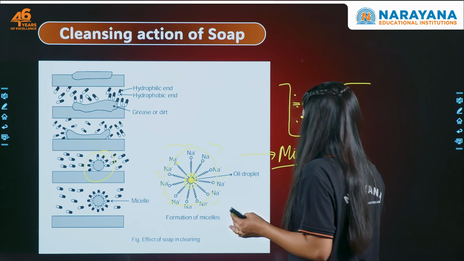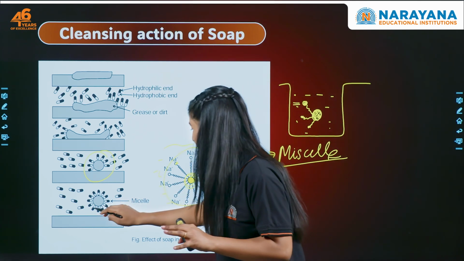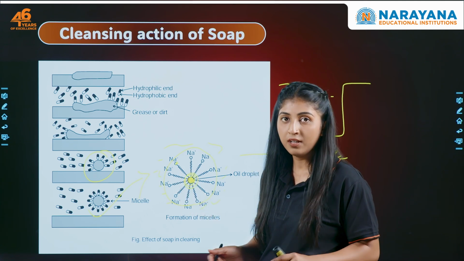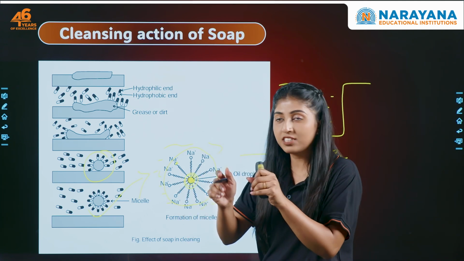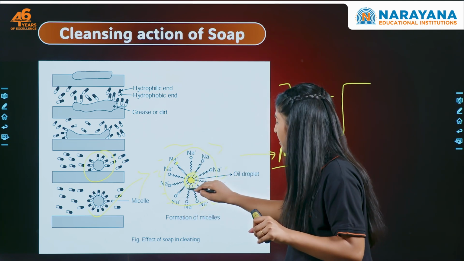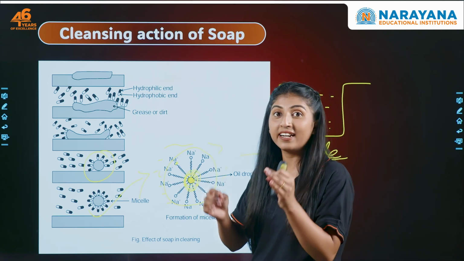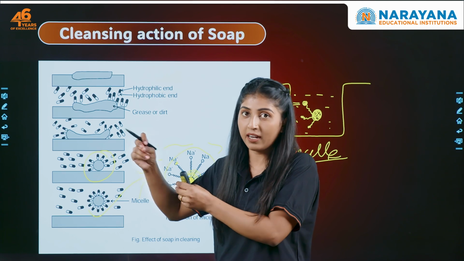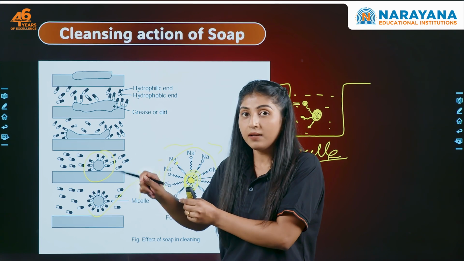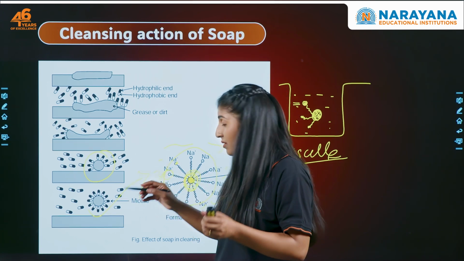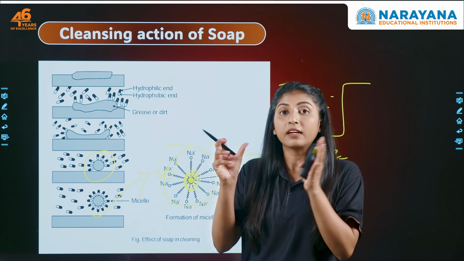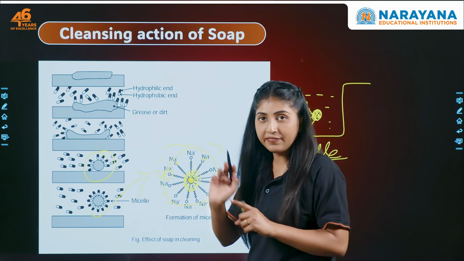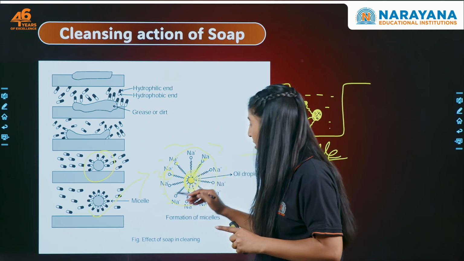They form a micelle and then this gets away, right? So all the dirt is getting attached with what? They are getting attached with the hydrophobic part, or the hydrocarbon part. The hydrocarbon is attached with the dirt, while the hydrophilic part, or the ionic part, is getting attached to the water. This part is not leaving the water while the tail is not leaving the dirt.